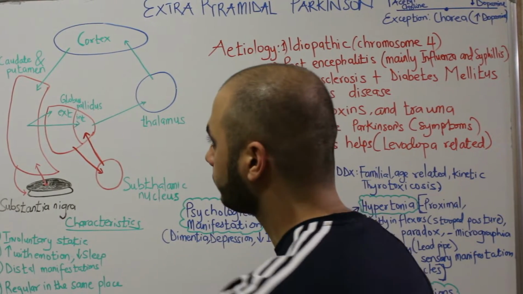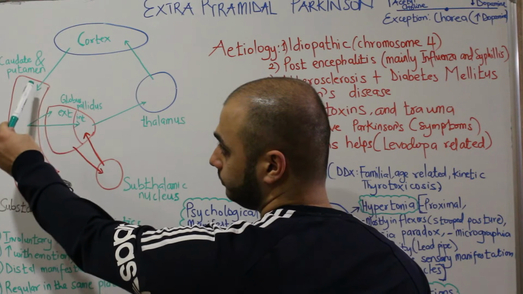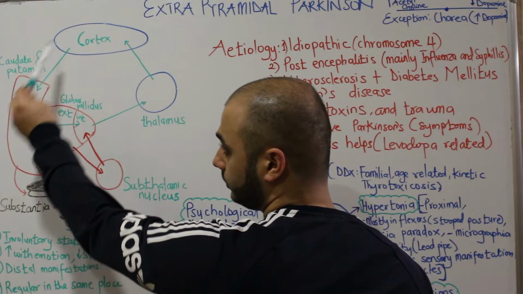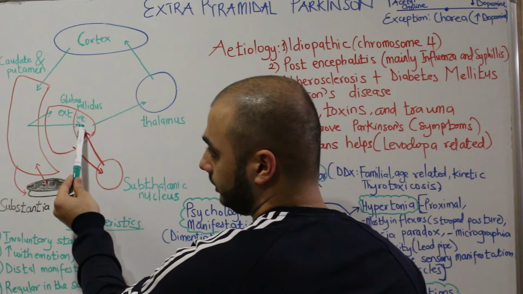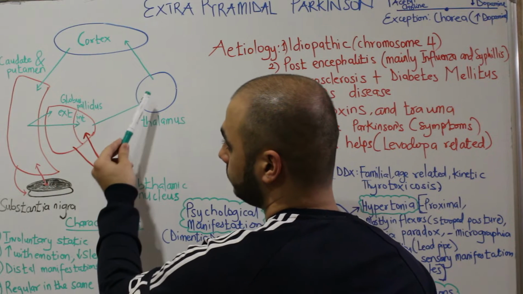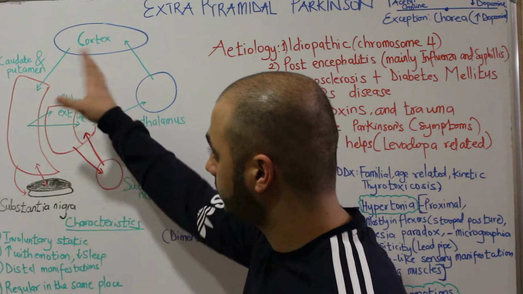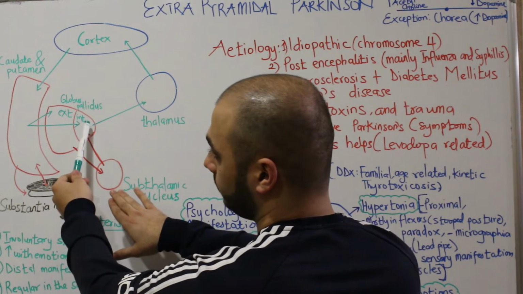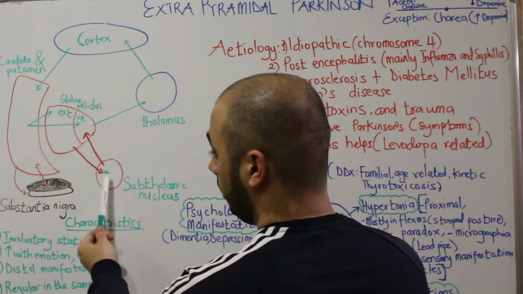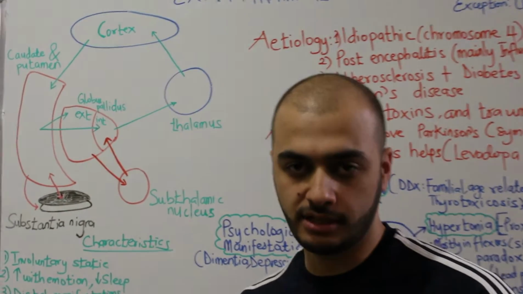The direct pathway involves the cortex, caudate and internus part of globus pallidus, then thalamus, then again to cortex. If it is the same pathway but involves the externus and internus globus pallidus along with the subthalamic nucleus, it will be the indirect pathway.